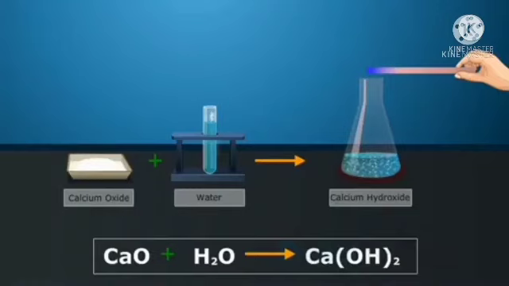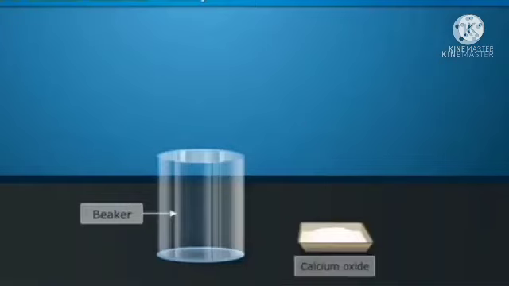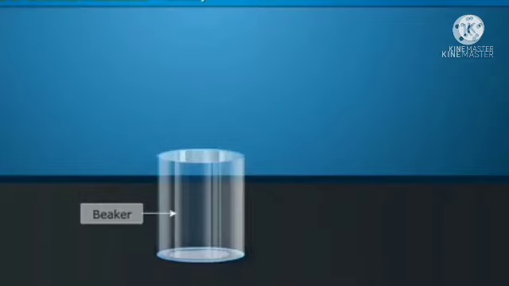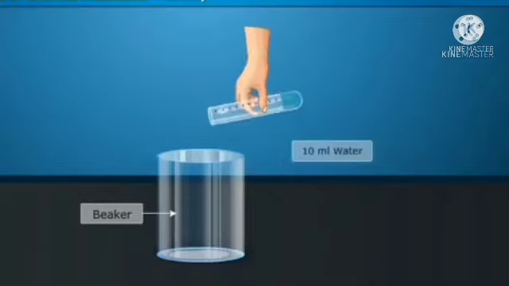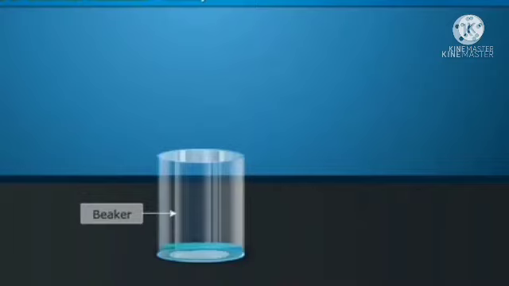But how do we know that a chemical reaction takes place? Let us try to answer the questions and learn more about chemical reactions. Take 1 gram of quicklime, calcium oxide, in a beaker. Add 10 ml of water into the beaker. Touch the beaker during the reaction.